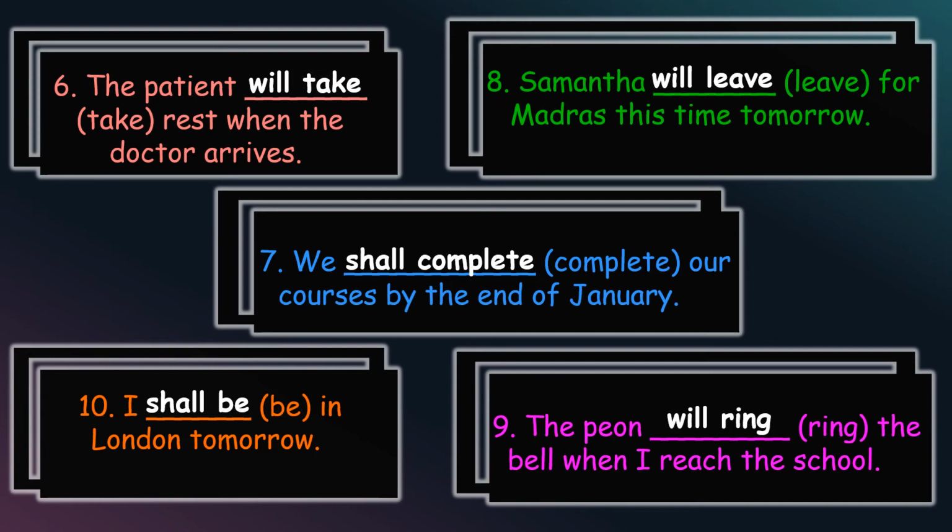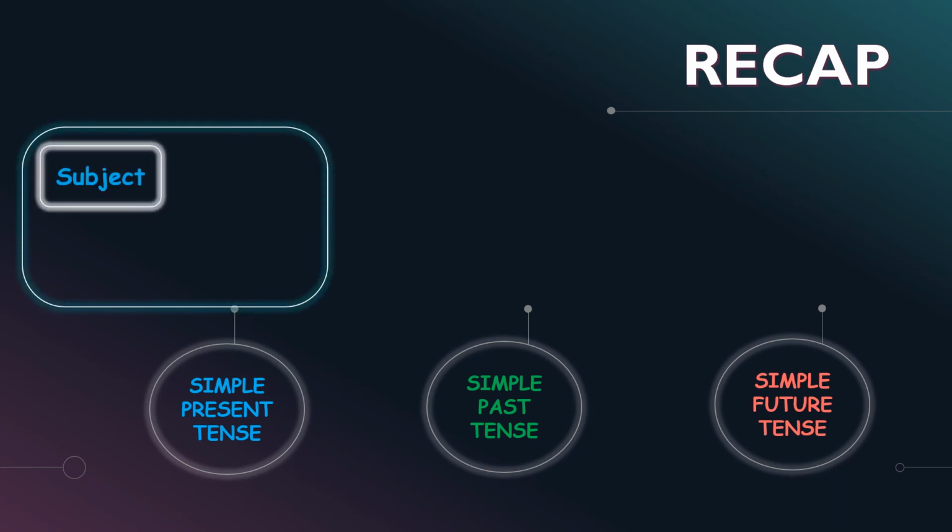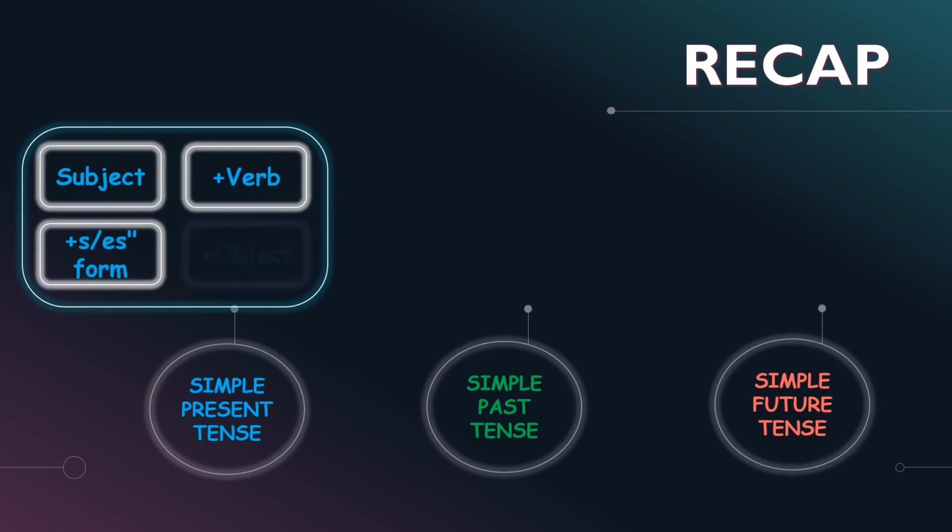I hope the concept of simple future tense is clear, children. Now we have completed all the simple tenses, that is simple present tense, simple past tense and simple future tense. So let us recap the structures. What is the structure of simple present tense? Yes, it is subject plus verb plus s or es form plus object.